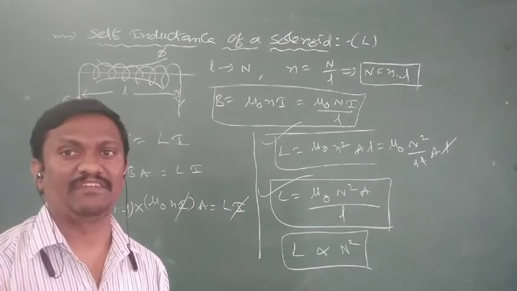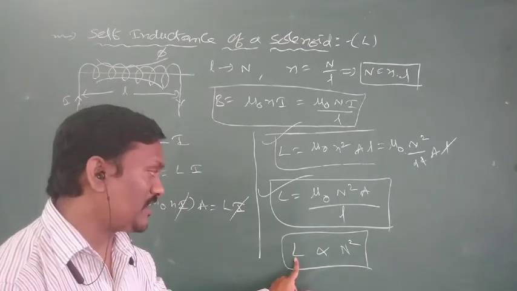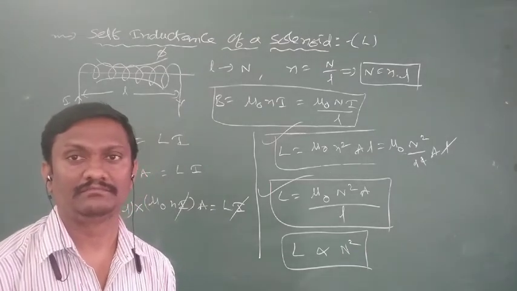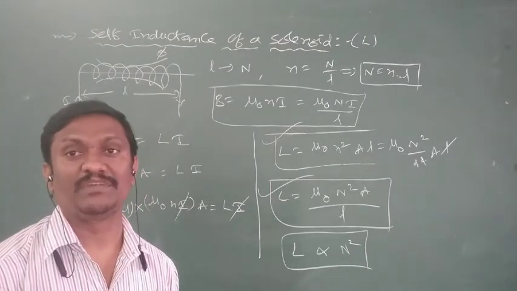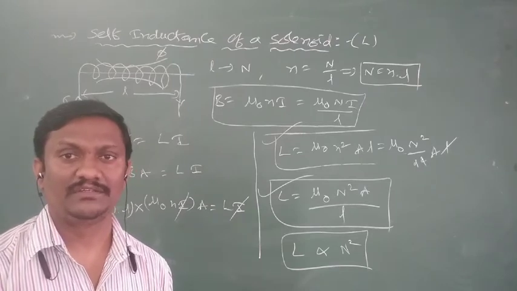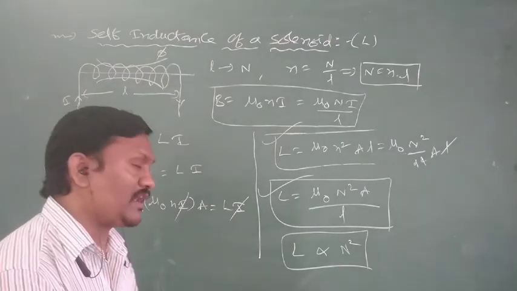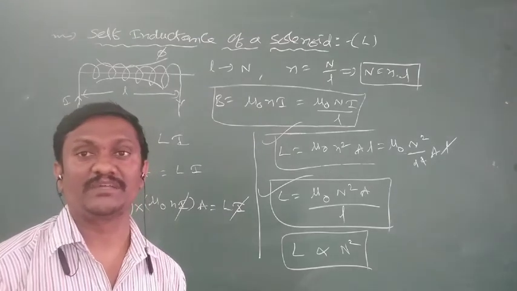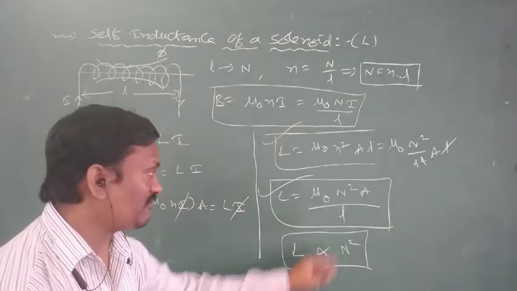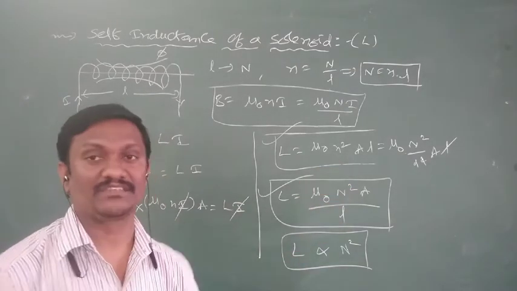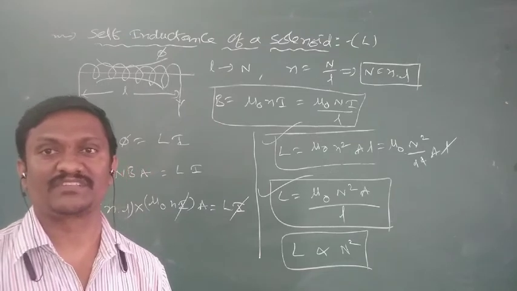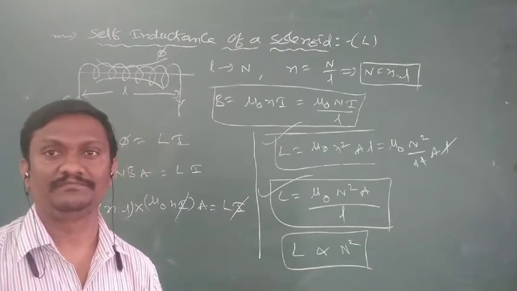Write the relation between the self-inductance of a solenoid and the number of turns: L is proportional to N square. If you write L proportional to N, it becomes wrong. The square is also important. So the self-inductance of a solenoid is directly proportional to the square of the number of turns, or the square of the number of turns per unit length. So that is the expression for the self-inductance of a solenoid.